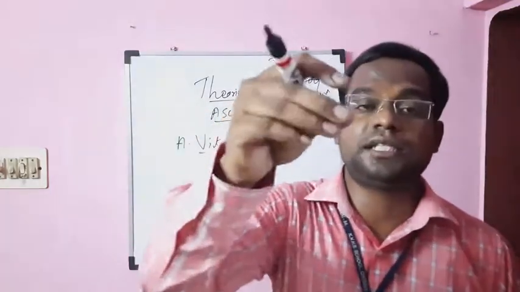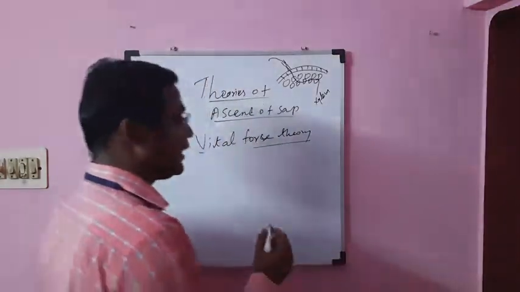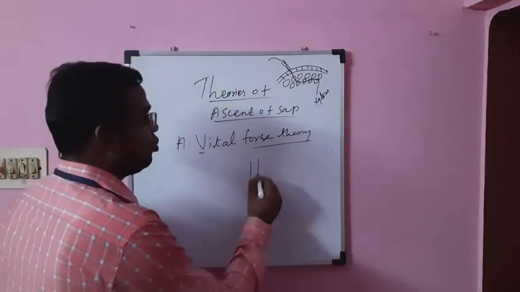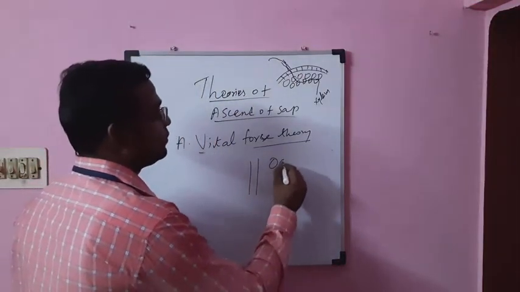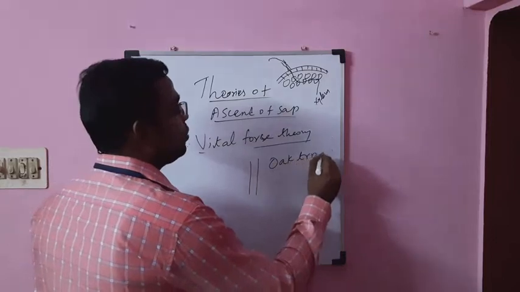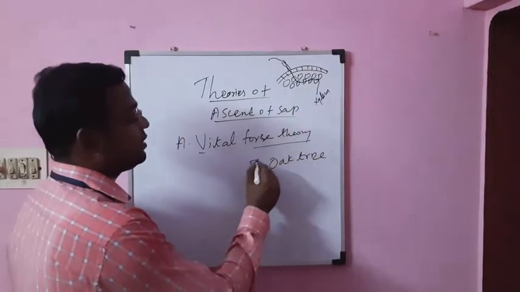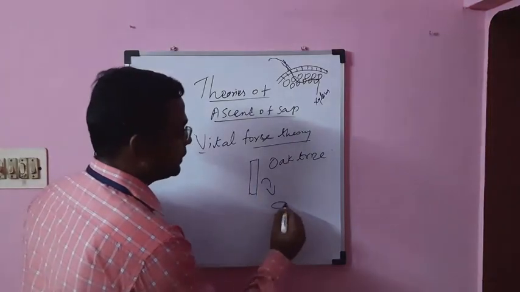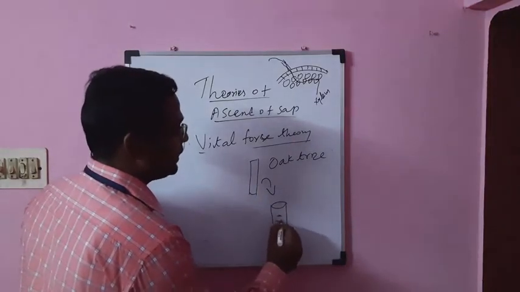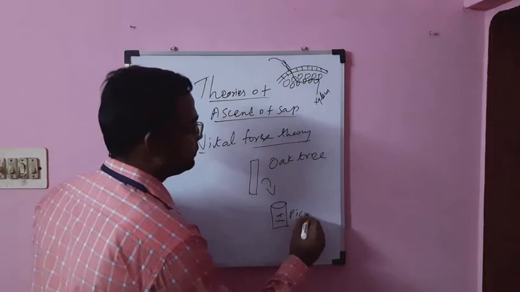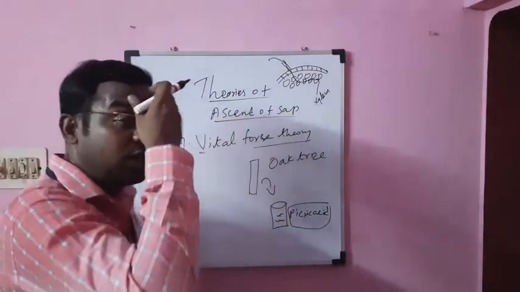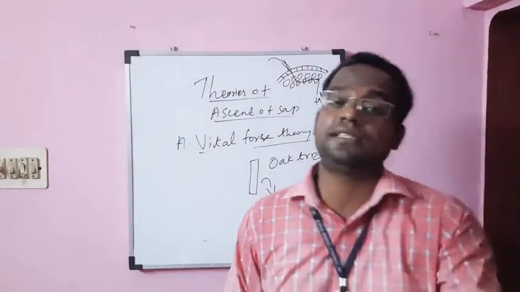How did they do it? The opposing team first took the wood of the oak tree. They took the stem of the old oak tree. Then the stem was immersed in picric acid. Why did they immerse the oak tree wood in picric acid? Because picric acid kills the living cells.